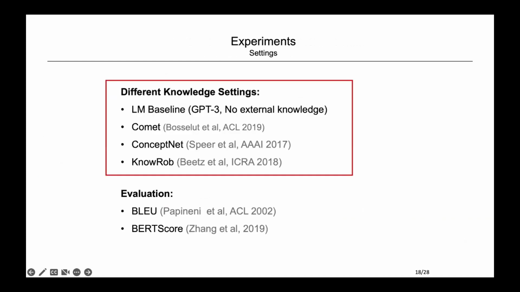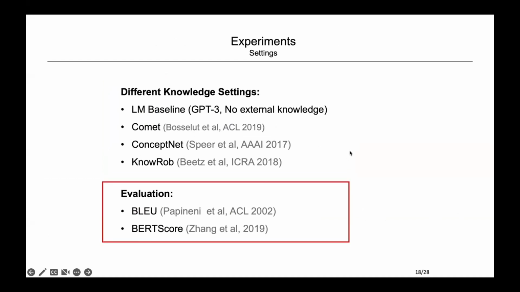In our experiments, four knowledge source settings are compared. The first is the pure language model without external knowledge. Then COMET, that's the commonsense transformers; we get the knowledge clarifications from this COMET knowledge graph. Then ConceptNet, that's the knowledge clarification we get from the ConceptNet knowledge graph, where we extract relation paths between words from the precondition description and words from the action description. And the last is NoRob, that's our approach.